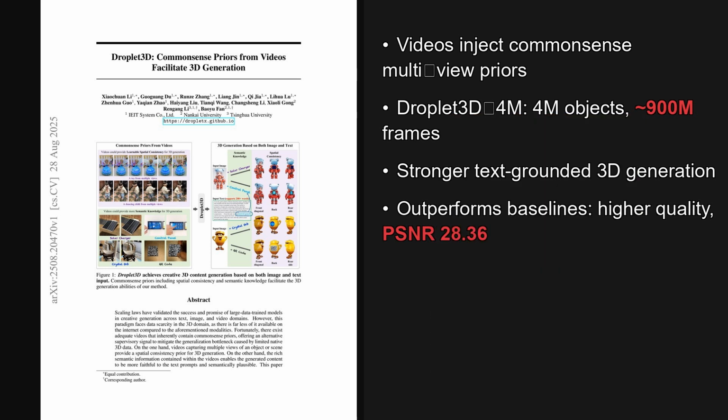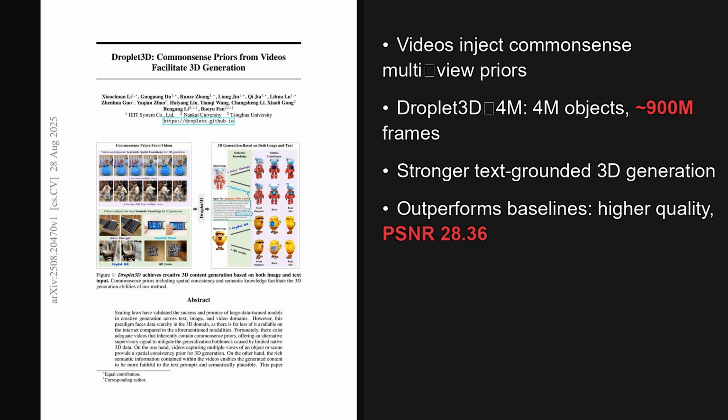I'm Alex. Today we're looking at a paper from the Hugging Face trending list, published on August 28, 2025, which was just 4 days ago. The standout idea is that large video datasets provide common-sense priors, so the model learns multi-view spatial consistency and richer semantics for far better 3D generation, despite scarce native 3D data. The paper is titled, Droplet3D, Common-Sense Priors from Videos Facilitate 3D Generation. And as we will see later, the implications for model training are quite significant.